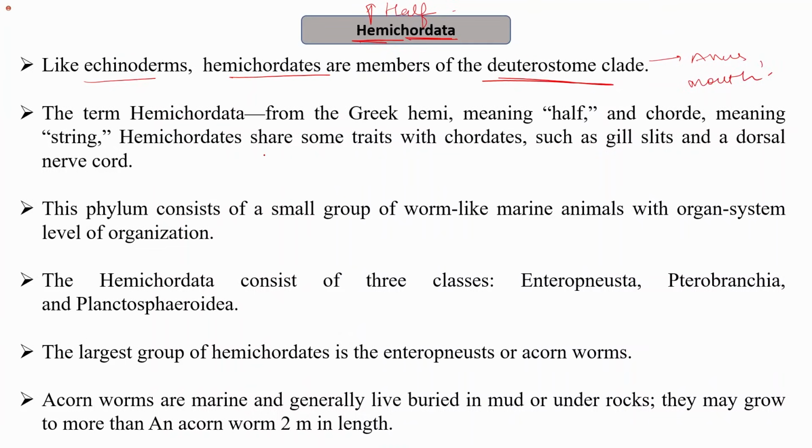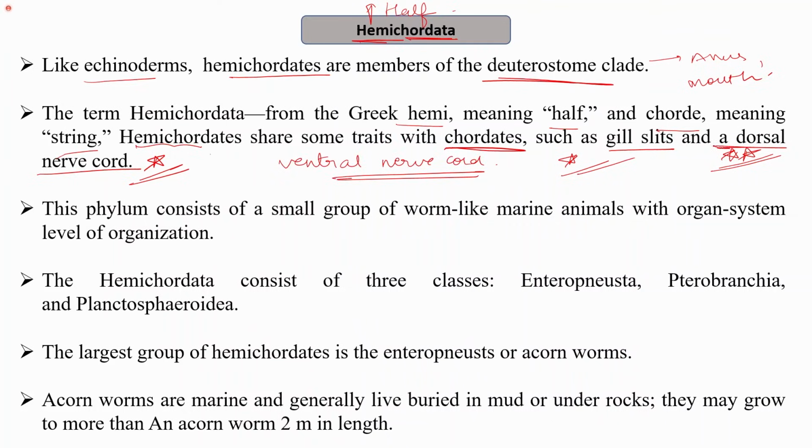Fine. The term Hemichordata is from the Greek word hemi, meaning half, and chorde, meaning string. So hemichordates share some traits with chordates, such as gill slits and a dorsal nerve cord. This is important. How and why are they called hemichordates? Because they share certain characteristics with chordates. For example, they have gill slits and a dorsal nerve cord. In others, they have a ventral nerve cord, right? But in this, they have a dorsal nerve cord.